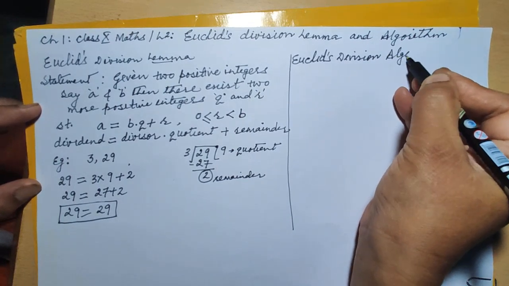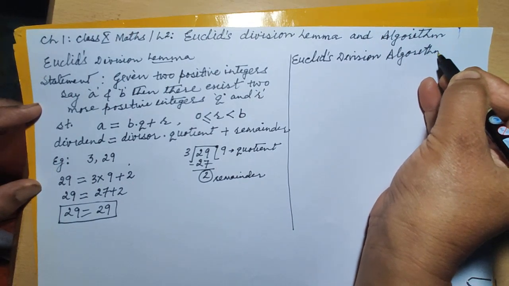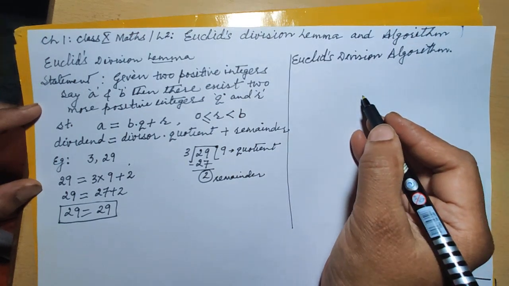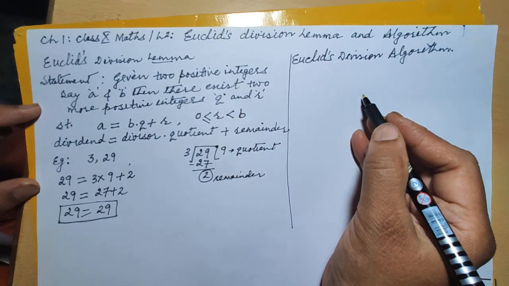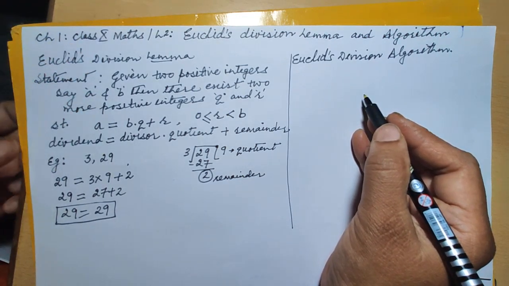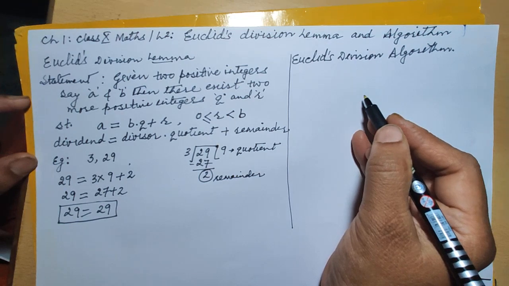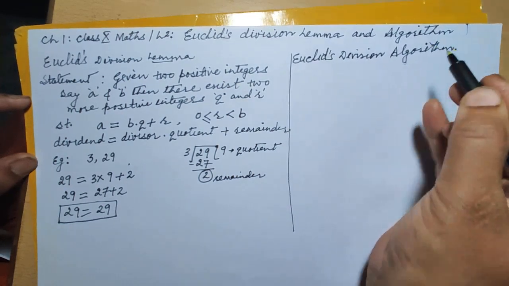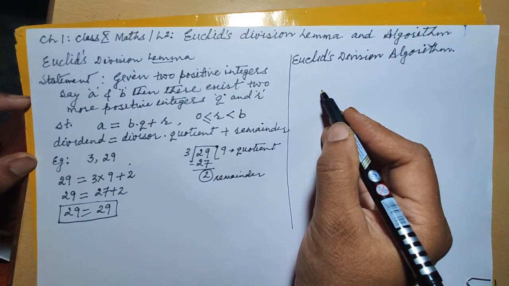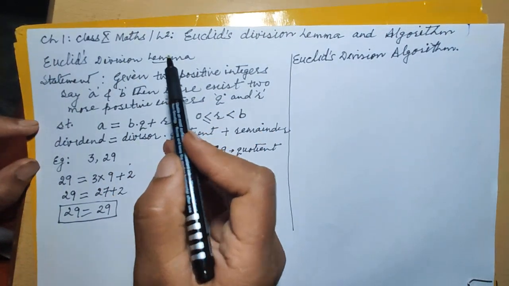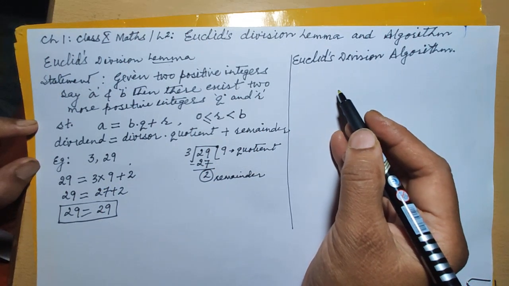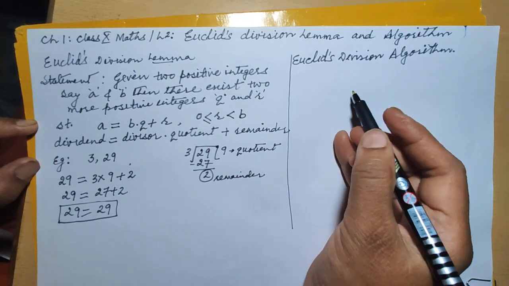algorithm. What is an algorithm? An algorithm is a series of well-defined steps which gives a procedure to solve a given problem. Euclid's division algorithm is a well-defined series of applications of Euclid's division lemma to solve the given problem based on the HCF of given two numbers.